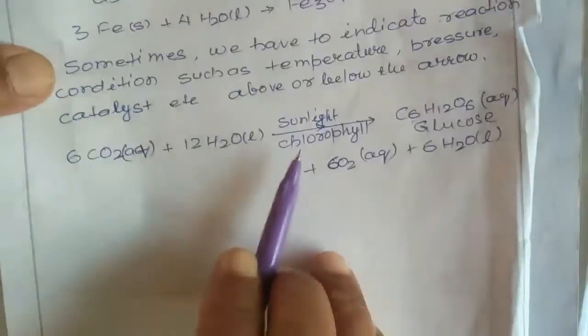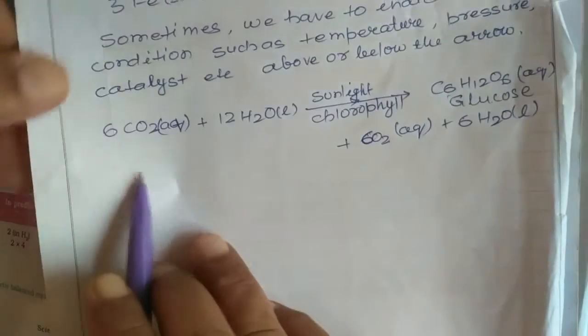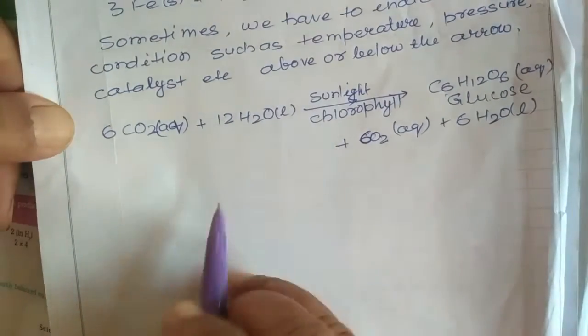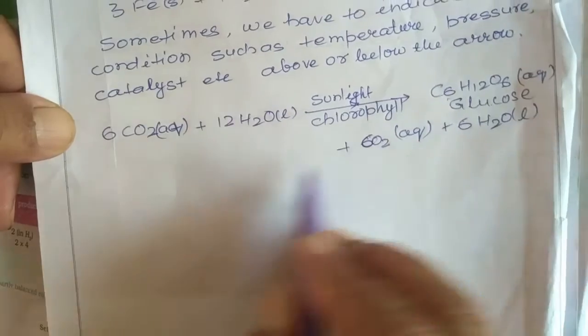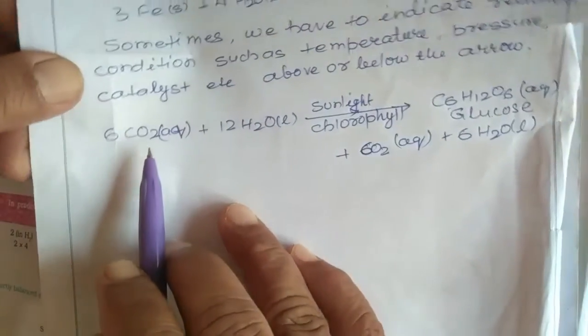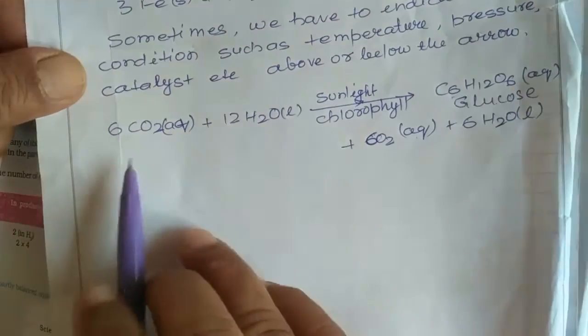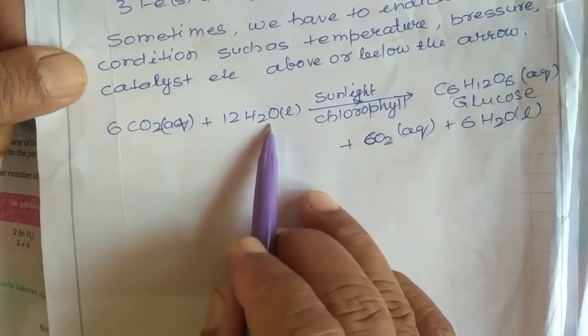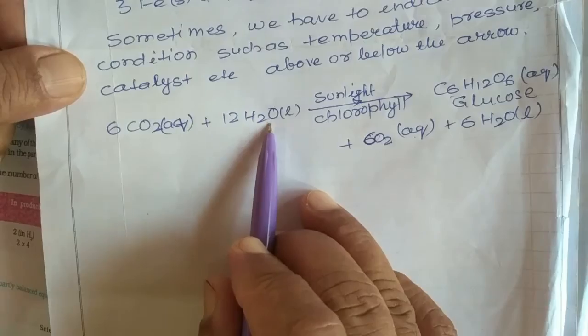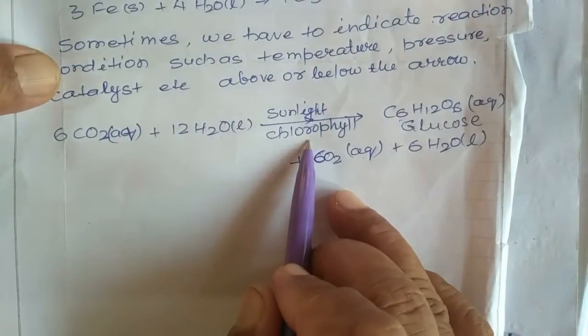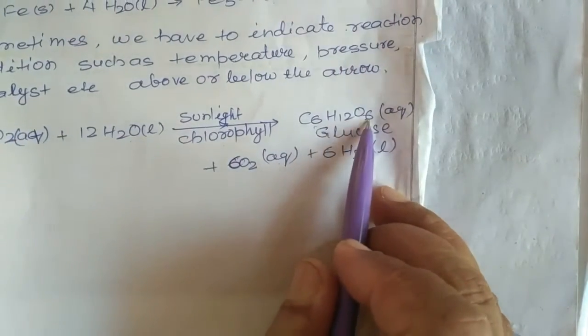Okay? Suppose here, I have mentioned the photosynthesis reaction. This is a chemical equation in which photosynthesis takes place. CO2, when it reacts with water in presence of sunlight and chlorophyll, gives glucose, which is in aqueous form, correct?